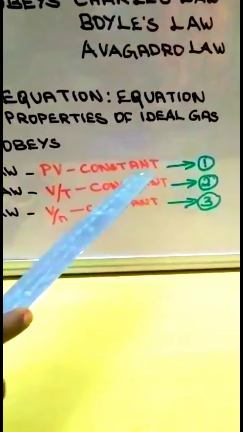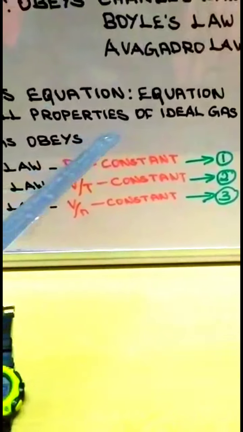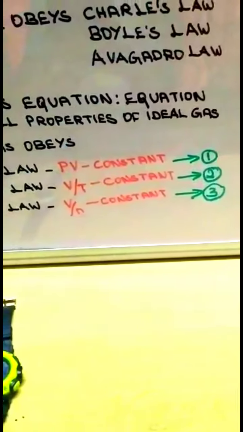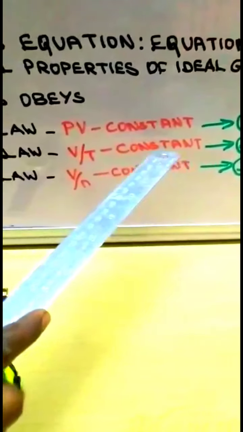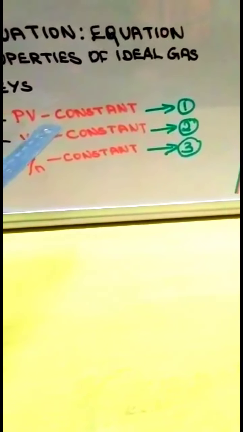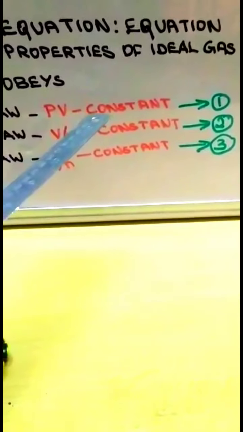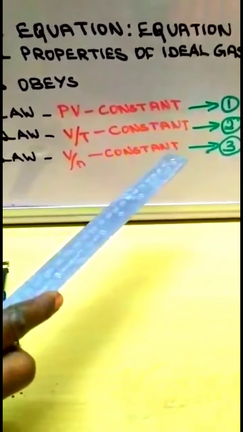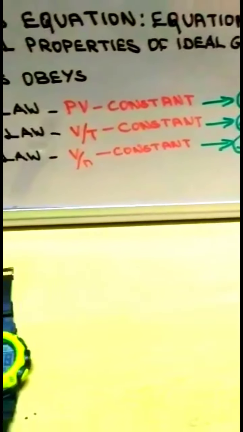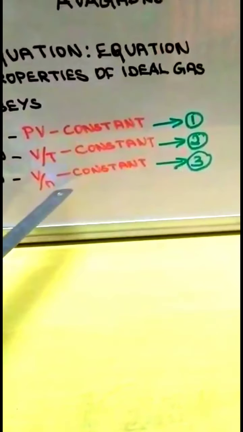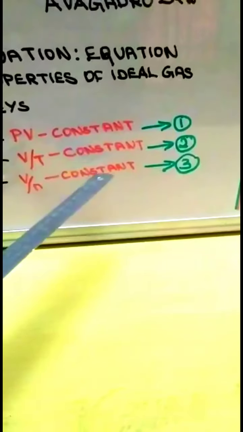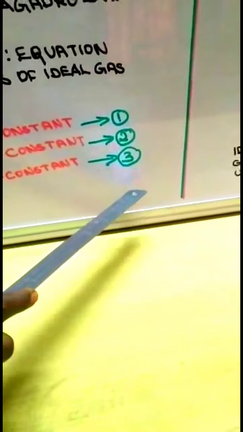Boyle's law is a law in which at constant temperature the pressure is inversely proportional to the volume. Charles law is at constant pressure the volume is directly proportional to the temperature, and the Avogadro law is nothing but the volume of gas is directly proportional to the number of atoms or molecules present in it at constant pressure and constant temperature.